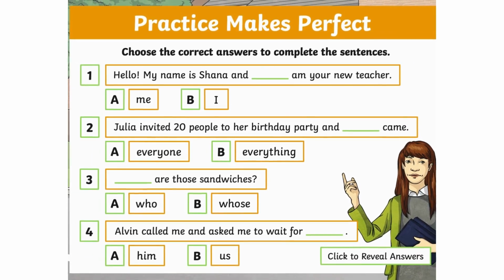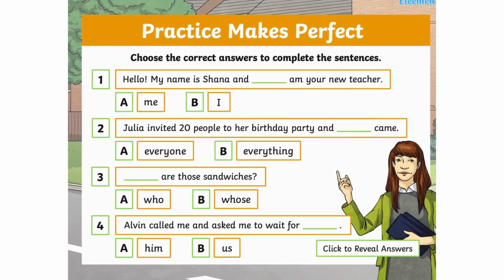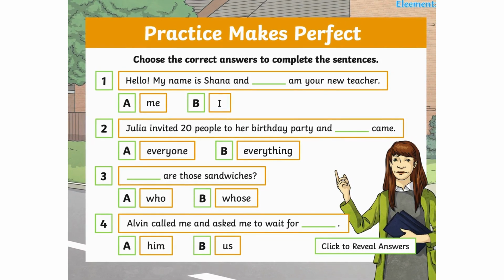Let's practice. Now that you have understood the explanation, we go ahead. Choose the correct answers to complete the sentences. Hello, my name is Shana and ___ am your new teacher. You may pause if you are still recalling, or if you know the answer, let's go ahead.